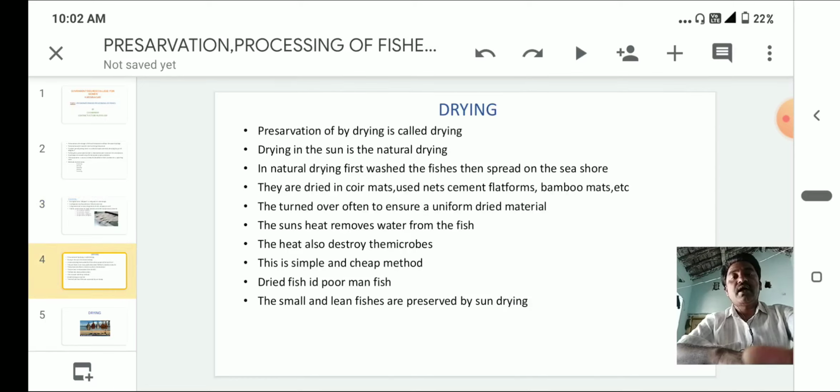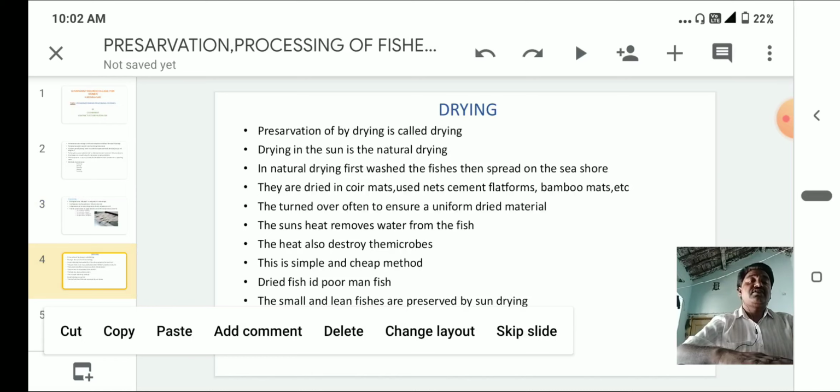Second one, drying. It's a natural method. Drying by the sun is called natural drying. In natural drying, first wash the fishes, then spread them on the seashore. They are dried on coir mats, used nets, cement platforms, and bamboo nets. They are turned over afterwards to ensure uniformly dried material.